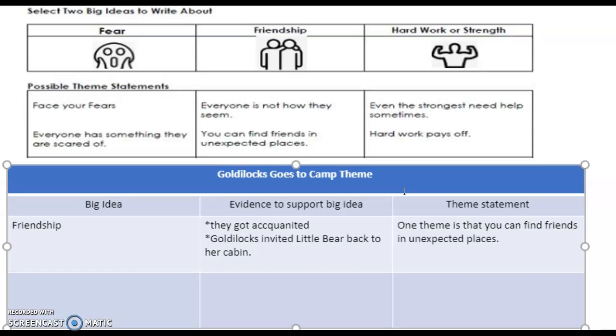Okay, your job is to pick either fear or hard work or strength for your big idea. Then you're going to come up with two pieces of text evidence and write them in here, and then turn that into one theme statement.